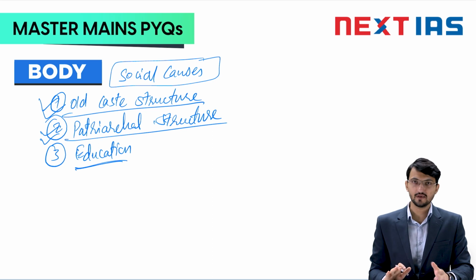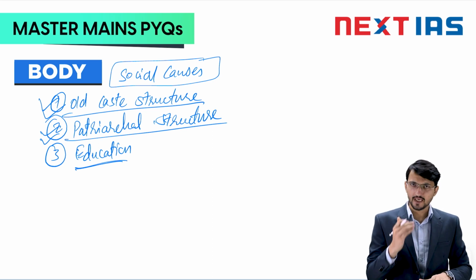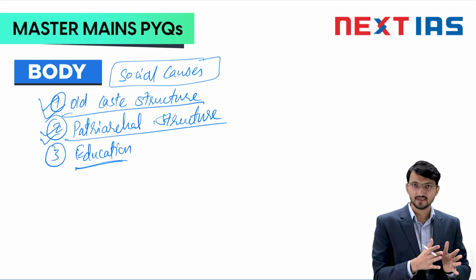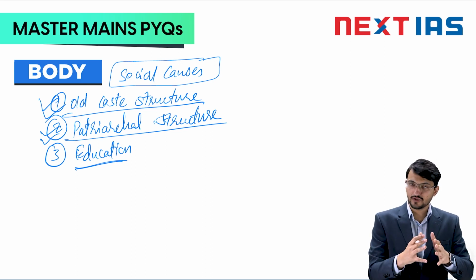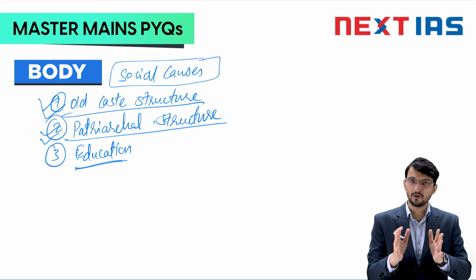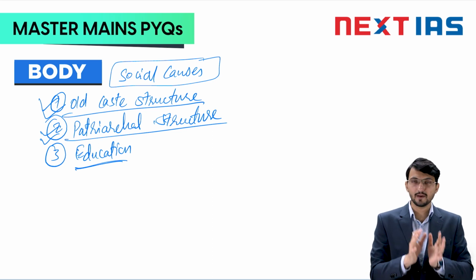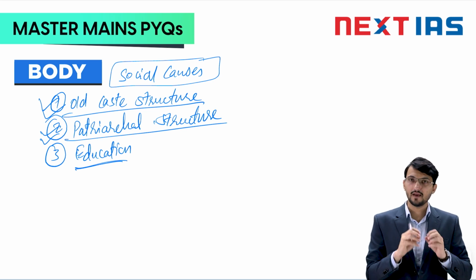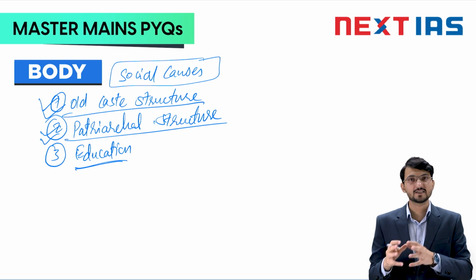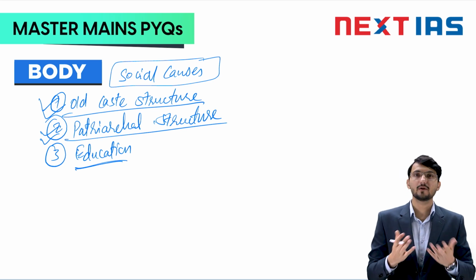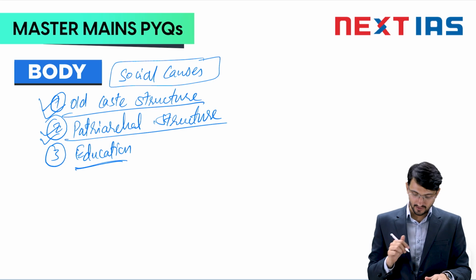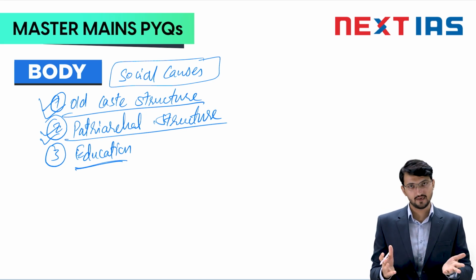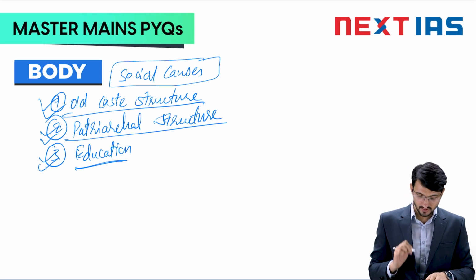So you mention this point in education. Always imagine the structure when you are writing the education point: the primary education, the secondary, and then higher education, then the skilling part and the research and development part. And this education sector supplies people to the industry, and they should be capable and skilled enough to participate in the economy, grow out of poverty and develop themselves. So this is the point. And you mention why in India this has not taken place, because of lack of standards basically. So this will be your third point.